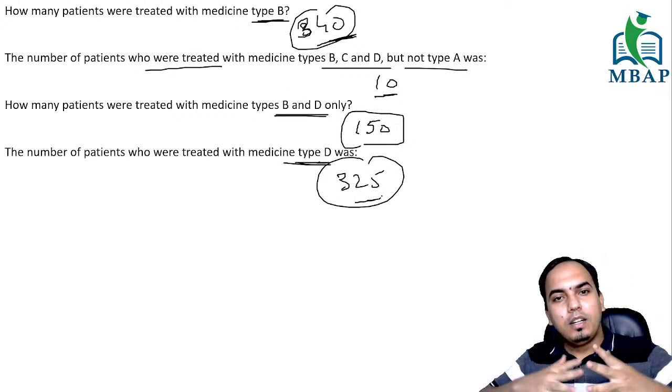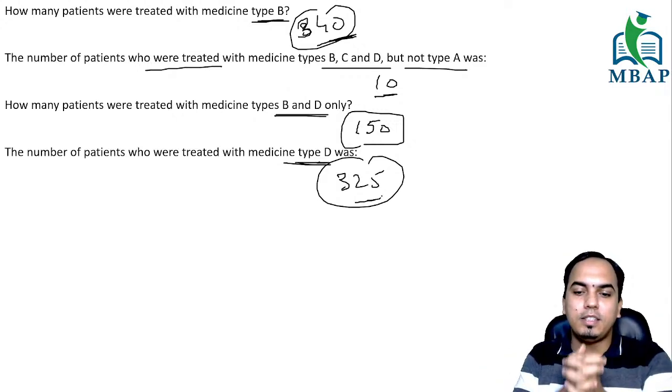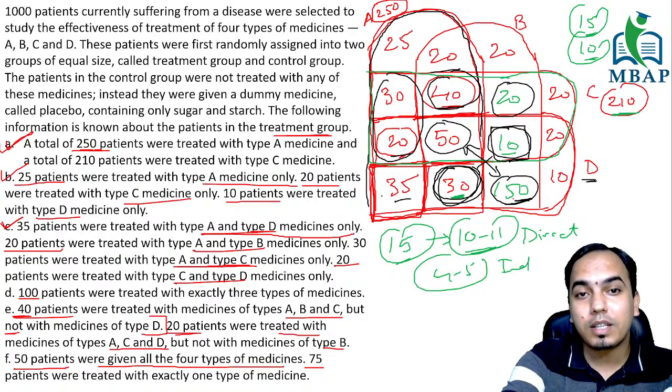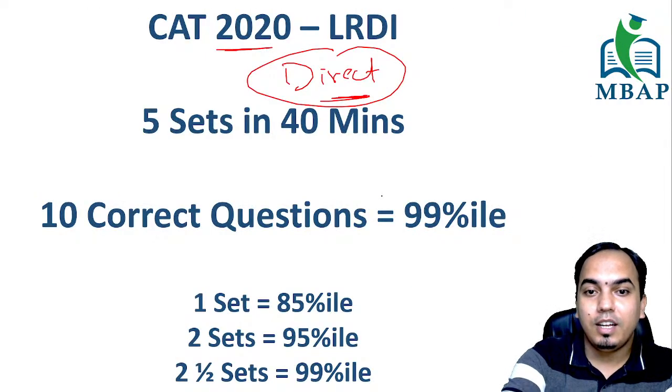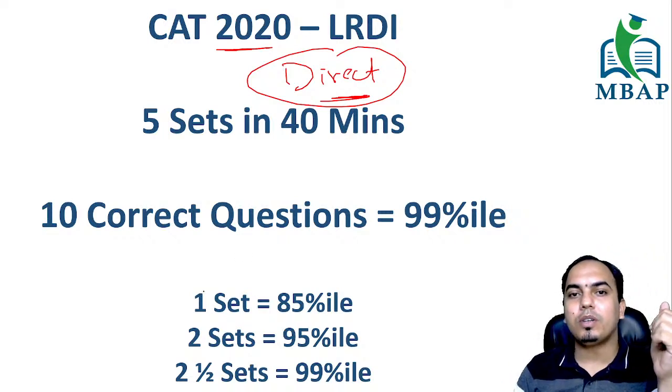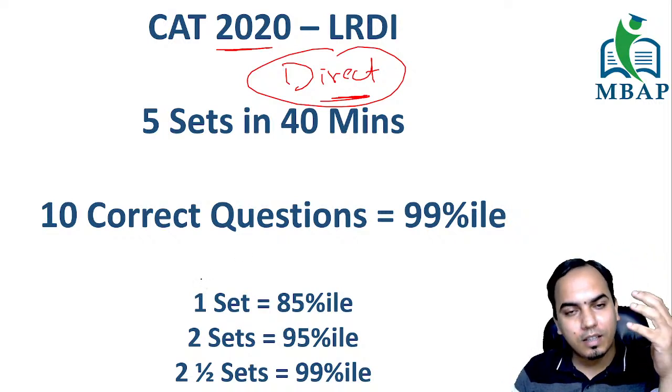Definitely a doable set, guys. Definitely a doable set in the paper. And this is from the actual CAT paper last year. So this is what happened with people when they came out of the paper.